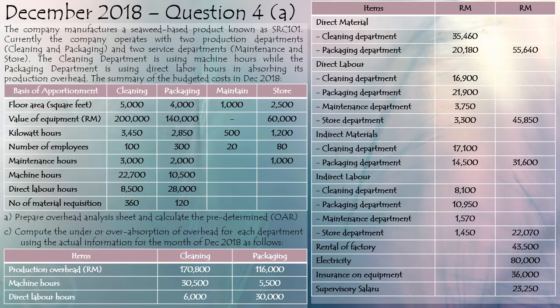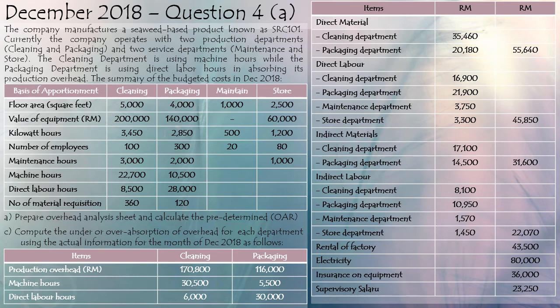Okay, so let's look at some past years. This is the December 2018, question 4A. Okay, the company manufactures a seaweed-based product known as SRC 101. Currently, the company operates with 2 production departments, cleaning and packaging, and 2 service departments, maintenance and store.